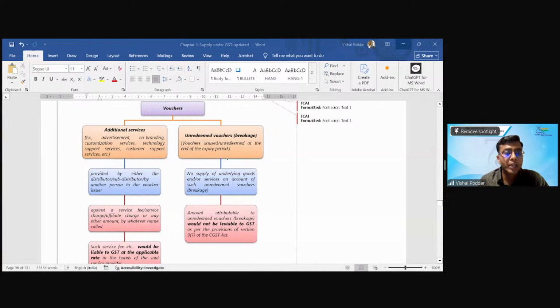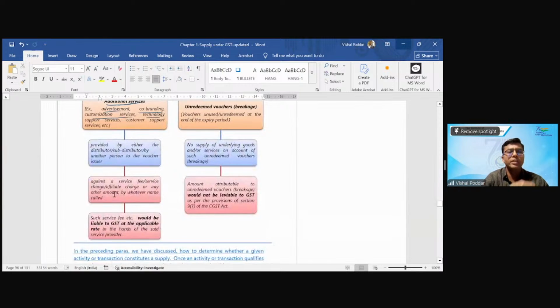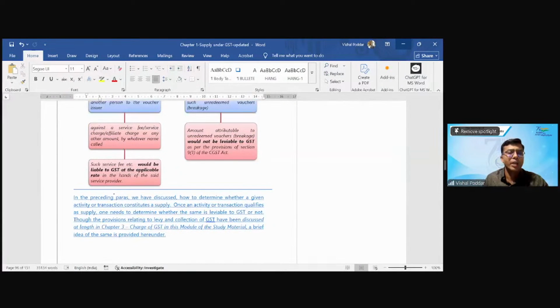So what is this additional services? Example given is advertisement, co-branding, customization, technology support, etc. Now, where there is any other service, like one was the commission or the agency service relating to voucher, that was also taxable. Similarly, if there is any other services which is different from the supply of voucher, that will always be liable to GST.